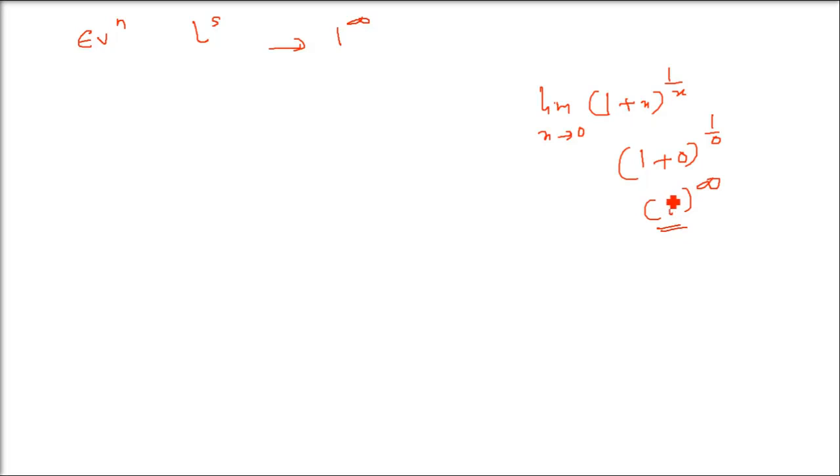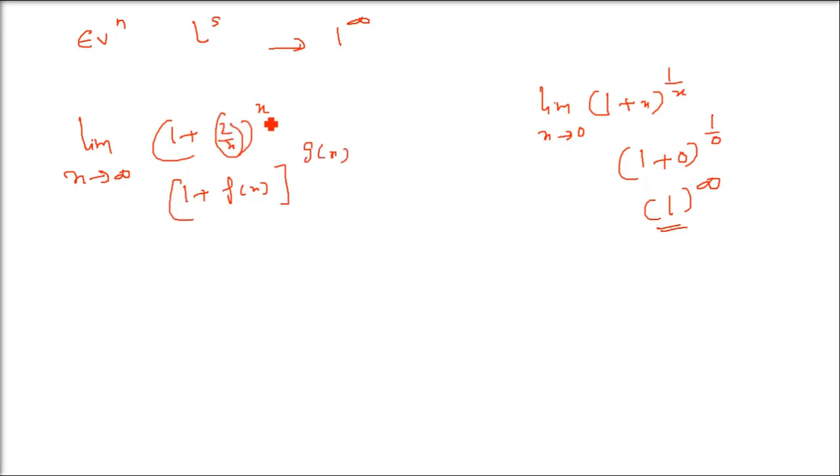This form, how are we going to solve it? For this we have a very simple, direct solution. There are certain ways we have devised or proved it, but I'll tell you the direct formula. I'll give an example and then the expression. We have this limit x tends to infinity, 1 plus 2 by x raised to the power x. Assume it to be equivalent to 1 plus f(x) raised to the power g(x). So f(x) is 2 by x here and g(x) is x.